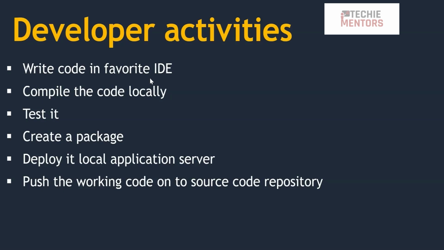But the challenge here is that while writing application code or working on a project, it is quite common that we use some third-party libraries or packages. So whenever we want to compile, test and create a package, we need to make sure that all the relevant packages are available to build our code. Otherwise, it doesn't work, right? So as a developer, I need to manually download all the packages which are required to run my application.